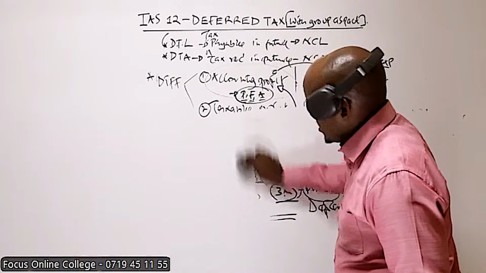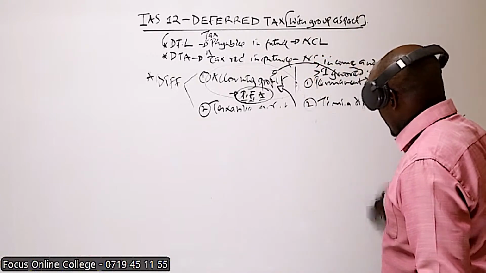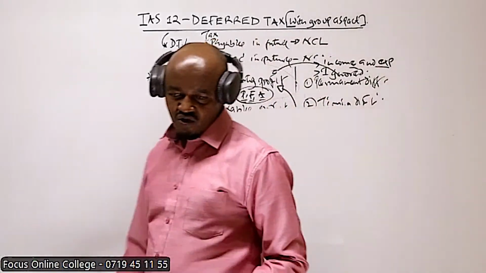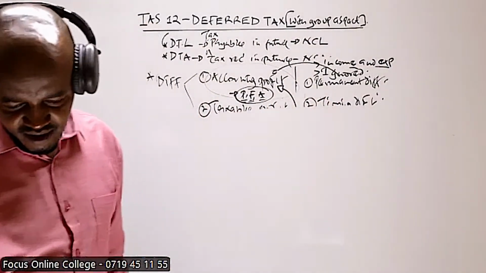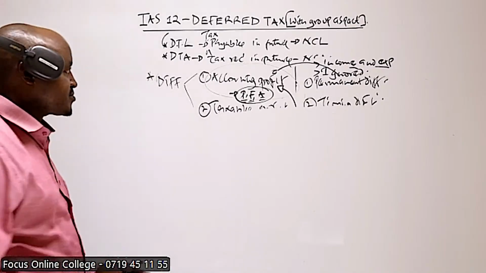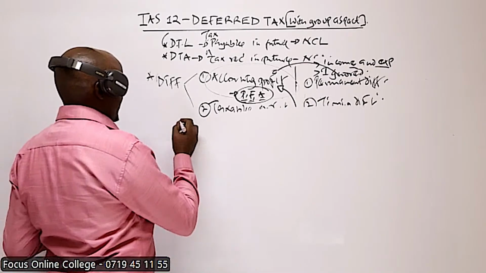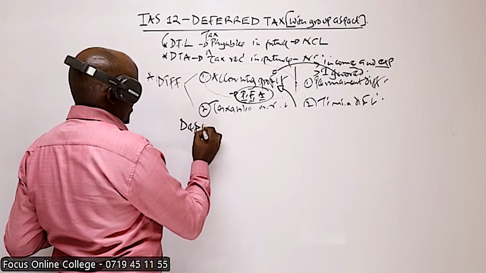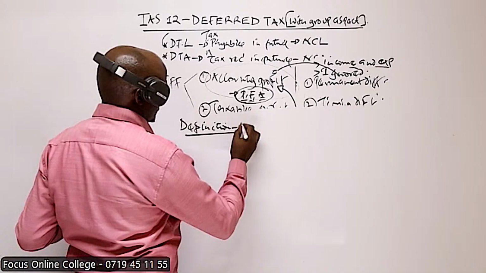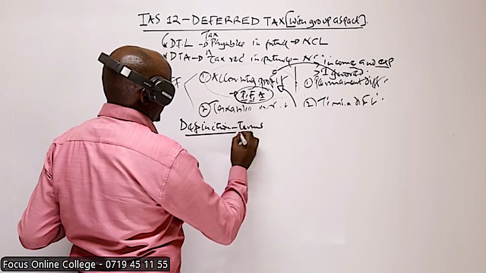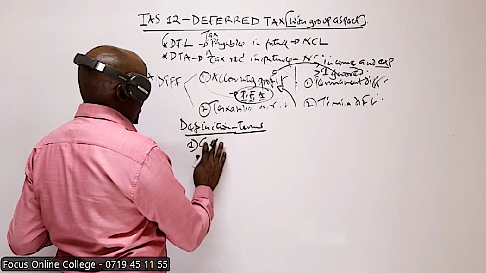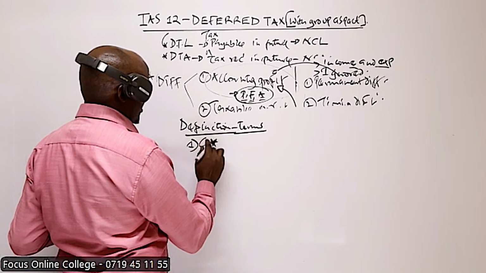Now, in this case, I want us to look at some few terms we're going to come across in the computation of deferred tax. Definition of terms. These are also terms you may be required to define in an examination setup. So the first term here is the carrying amount, abbreviated CA.